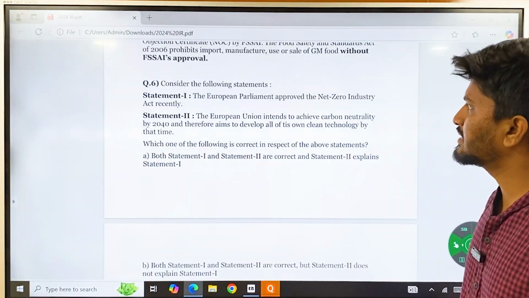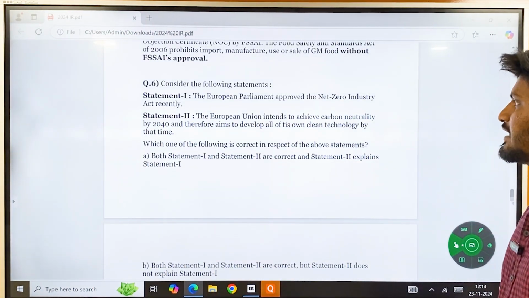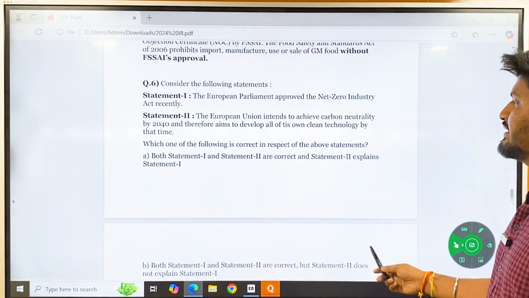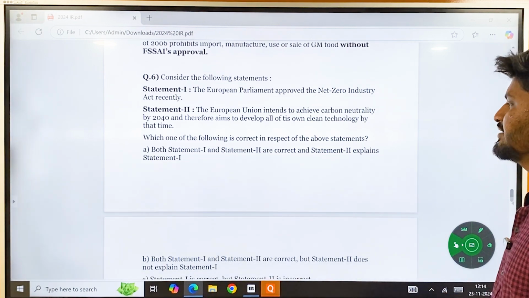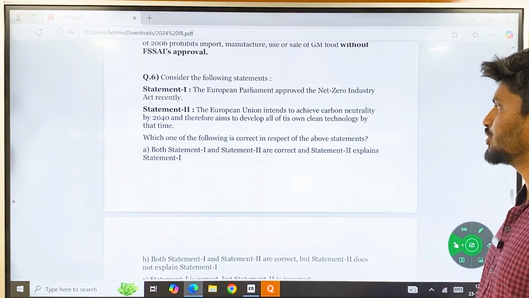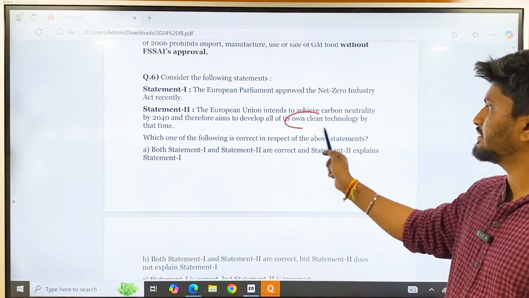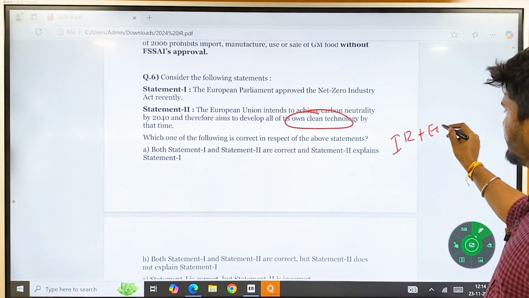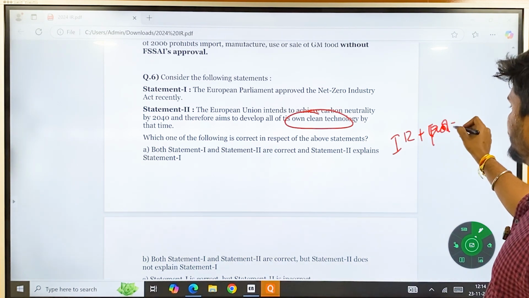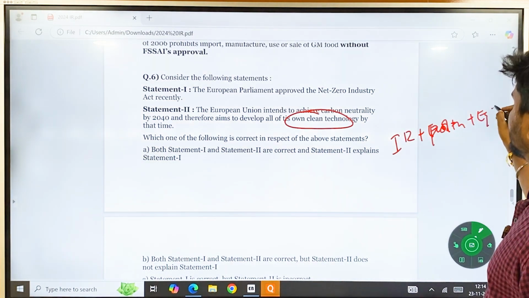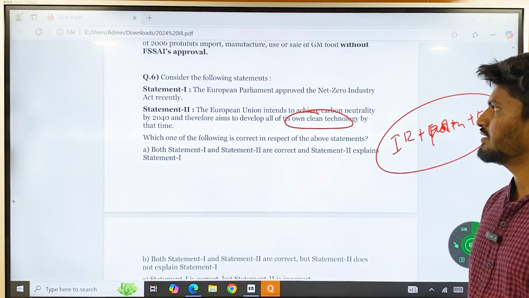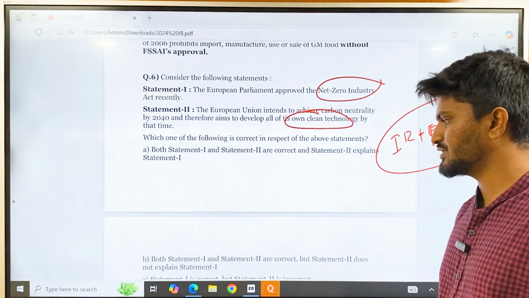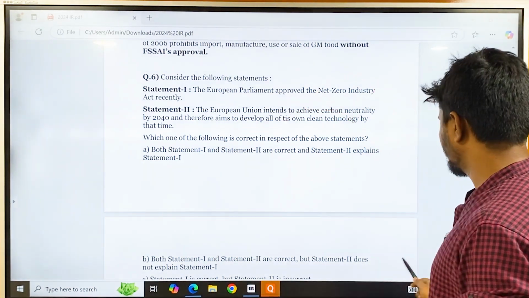And then consider the following statements. 1. European Parliament approved the Net Zero Industry Act recently. 2. European Union intends to achieve carbon neutrality by 2040 and therefore aims to develop all of its own clean technology by that time. Here again, IR plus economy, IR plus polity plus environment and ecology. So it is a combination of these three. It is asking about Net Zero Industry Act recently. There was an act brought by European Union called Net Zero Industry Act. So statement 1 is correct.